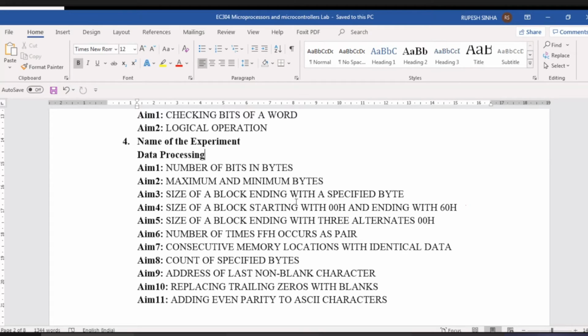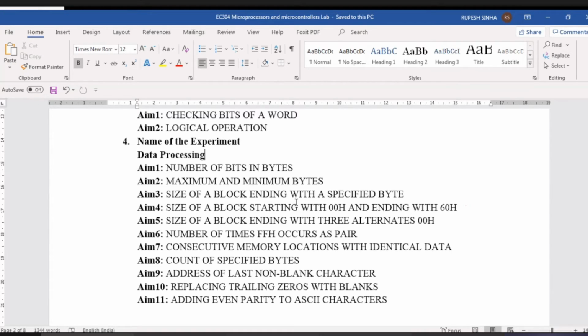Size of a block starting with 00, ending with 60. Maybe a string starts from 1, 2, 3, but in between some 00 is there, some 60 is there. So we have to write the program so that it will count the bytes in between these two values, 00 and 60. Similarly, many conditions are there. That comes under data processing.